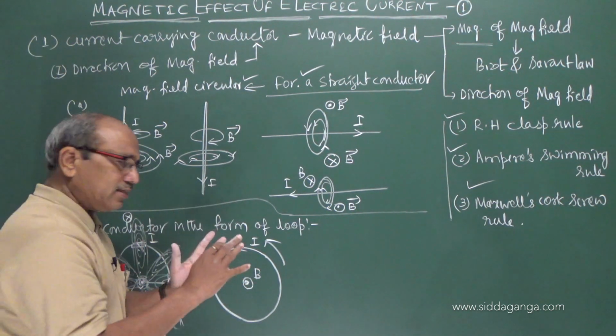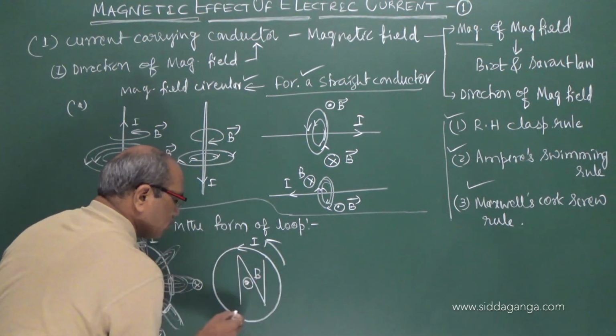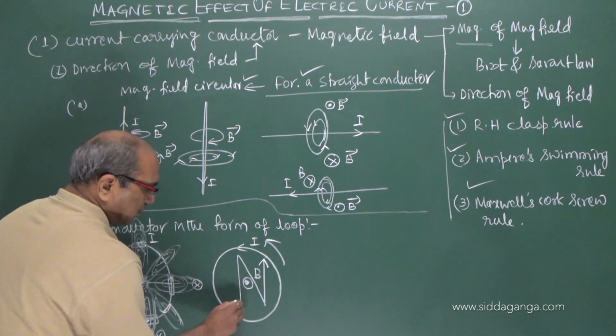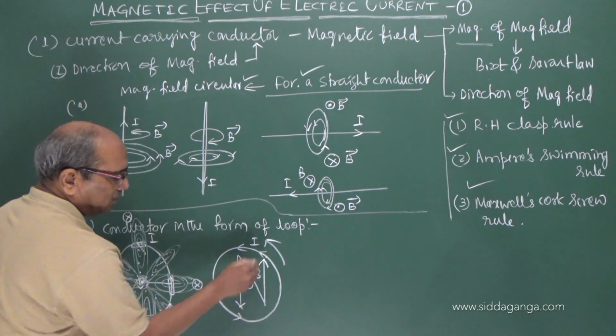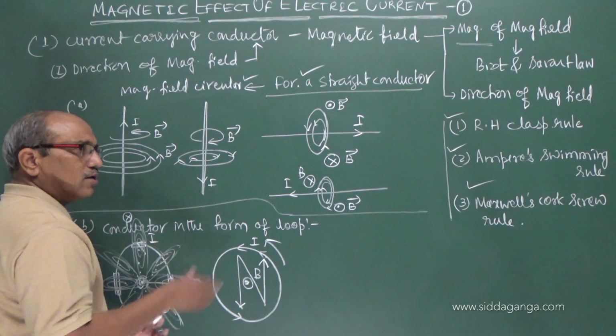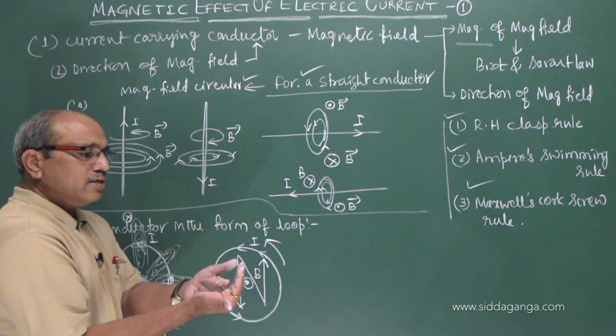That is one technique. Or if I write the letter N, it exactly matches, because you put the cap, that represents the anti-clockwise, because you see in this case. So thus, the same clasp rule applies for a circular wire, but you have to change it.